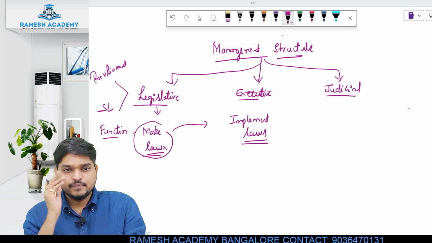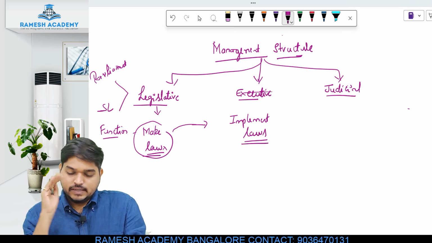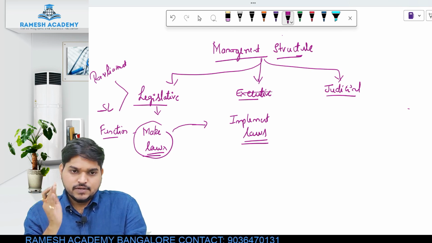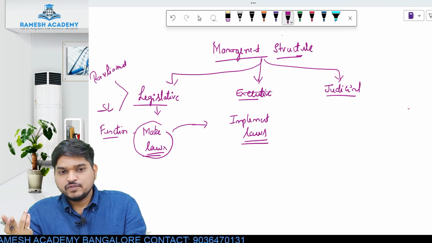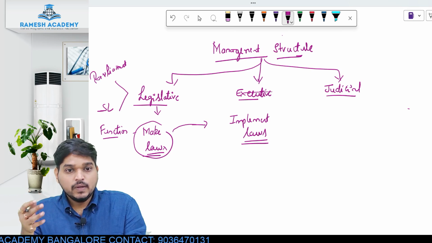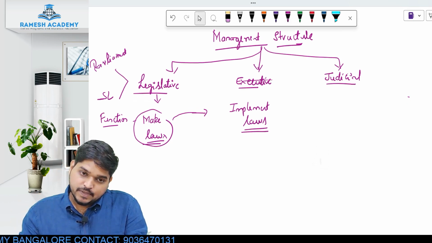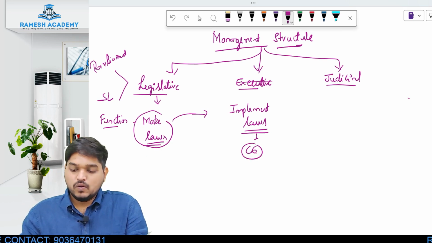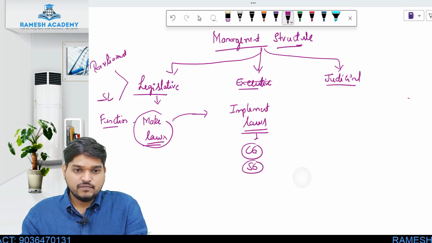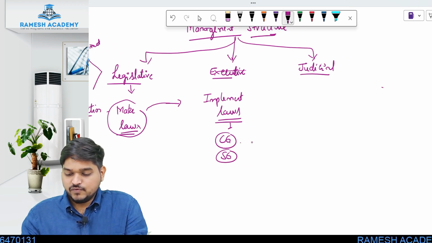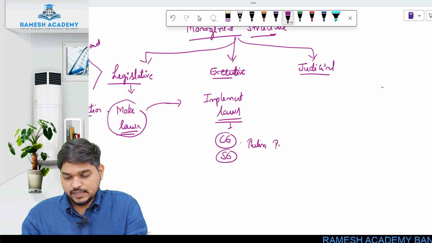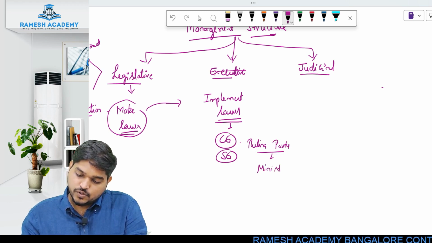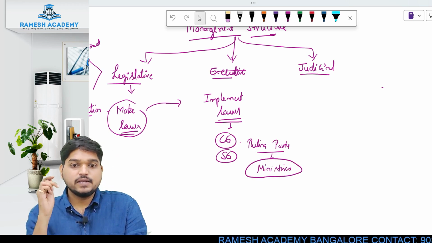Now let's say parliament has made some kind of law. That is the function of the legislative body. Once that function ends right there, it will be taken over by the executive body, which will now implement the laws. This implementation or execution of law is done by the central government or state government, depending on what kind of law you are making. In simple terms, it will be done by your ruling party, and in that also we have different ministries. The relevant ministry will implement the law.